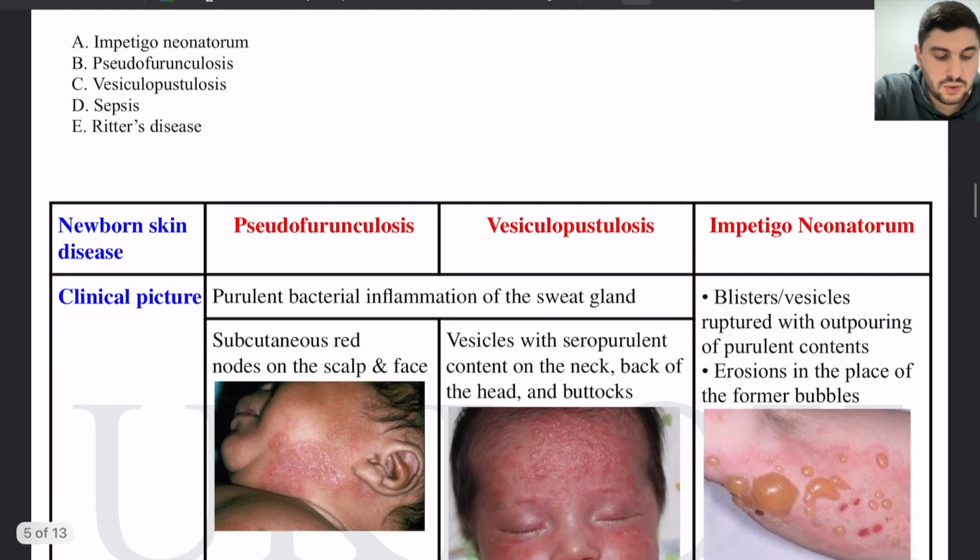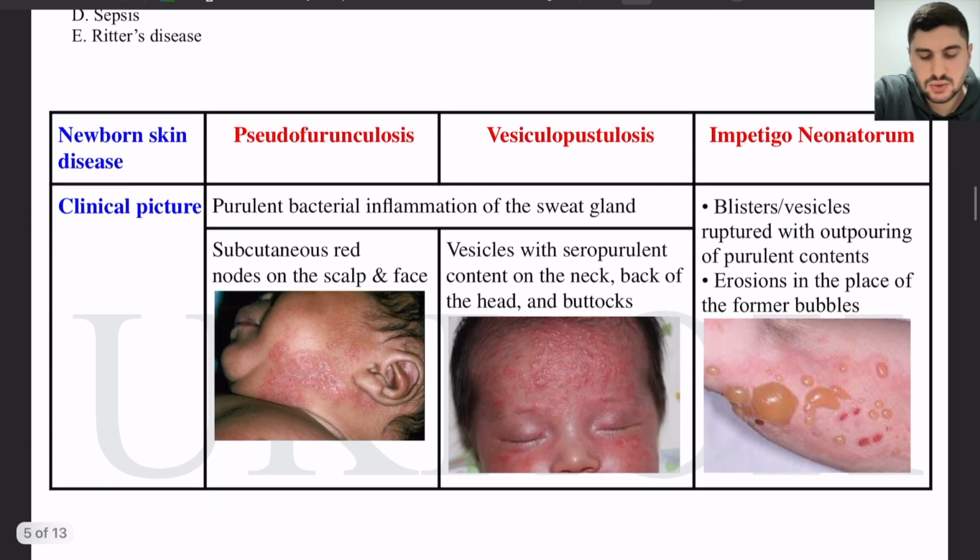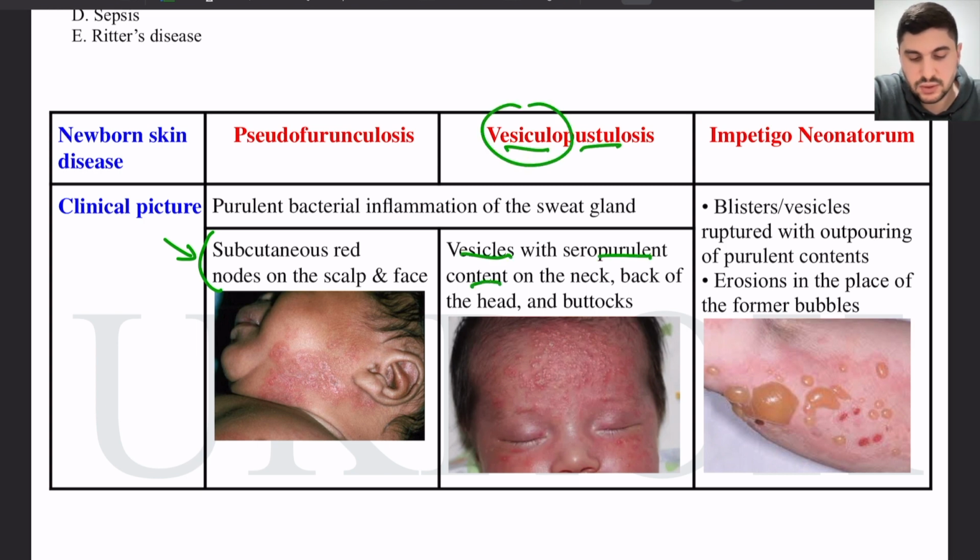So for newborn skin diseases, you have 3 diseases you should know for Krok. Pseudofurunculosis or vesiculopustulosis. These are inflammations of the sweat glands of the newborn baby. Pseudofurunculosis will look like subcutaneous red nodes of the scalp and the face. This is what they say to you in the question. Vesiculopustulosis, from its name, you have vesicles with purulent content on the neck or the back of the head or the buttocks. Looks like this as in the question.